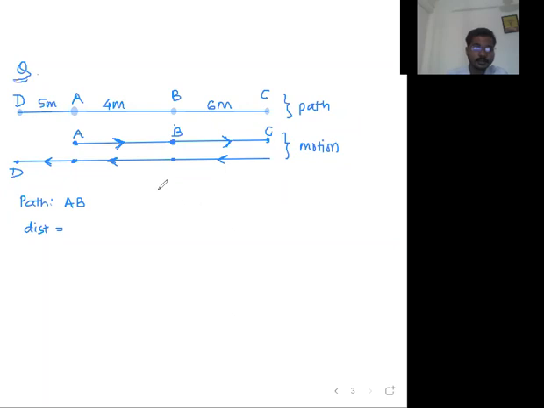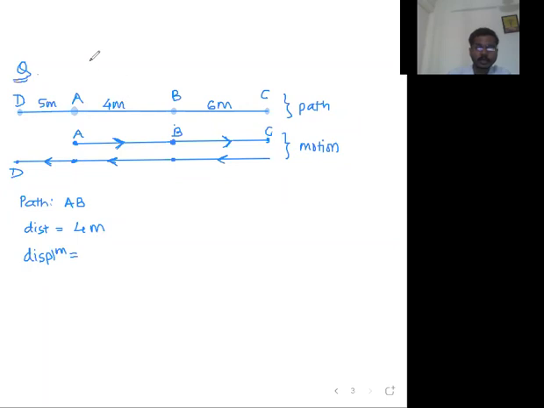Others also try it. Look, children, what is the distance from A to B? 4 meter. It is already given in the question. So, distance is equal to 4 meter. Now you tell me, displacement is equal to. So displacement is a vector. Yes, it is a vector.